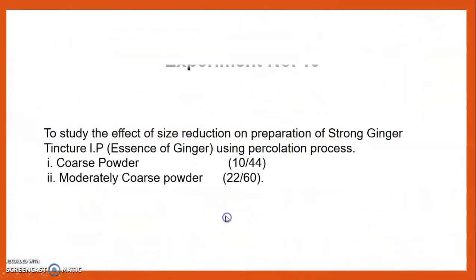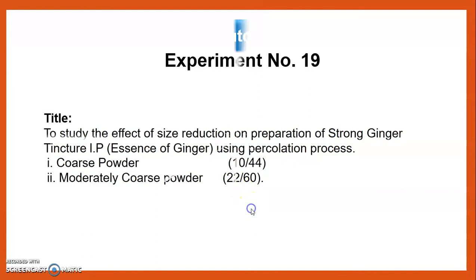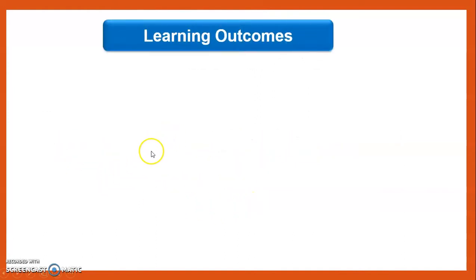Today we see experiment number 19. The title of our experiment is to study the effect of size reduction on the preparation of strong ginger tincture IP, which is also known as the essence of ginger, using the percolation process. For this purpose, we use coarse powder and moderately coarse powder. Coarse powder is obtained by sieving through sieve number 10, and moderately coarse powder is obtained by sieving through sieve number 22.